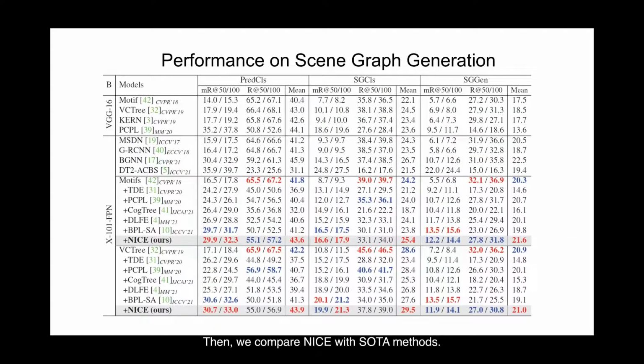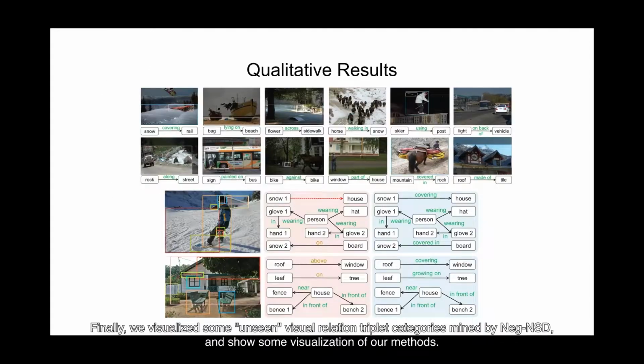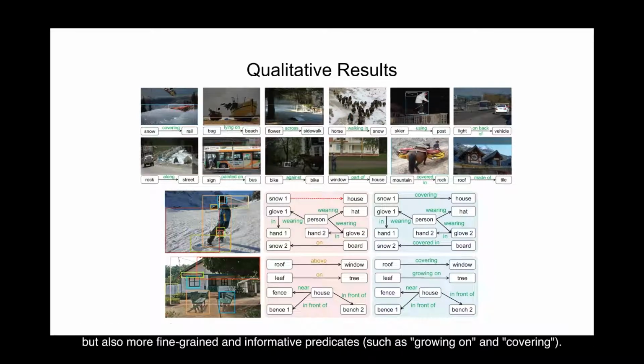Then, we compare NICE with other methods. From this table, we can observe that our framework achieves the best performance over almost all metrics and benchmarks. Finally, we visualize some unseen visual relation triplet categories mined by Neg-NSD and show some visualizations of our methods. We can observe that NICE can not only help detect more missing false negative predicates, such as covering, but also more fine-grained and informative predicates, such as drawing on and covering.